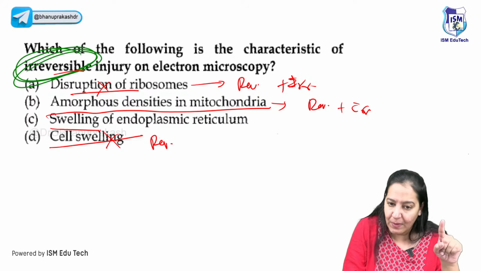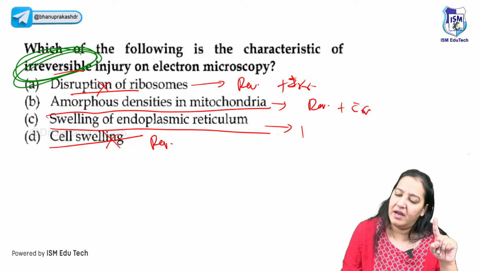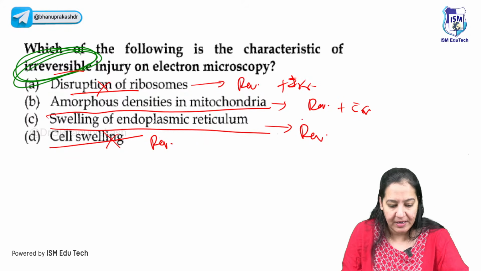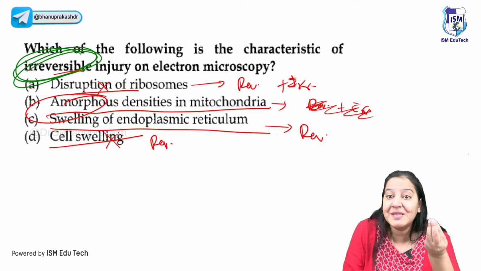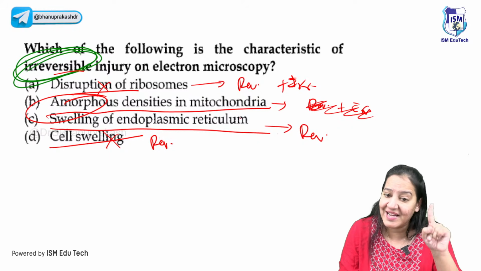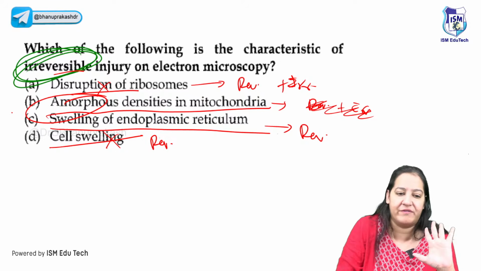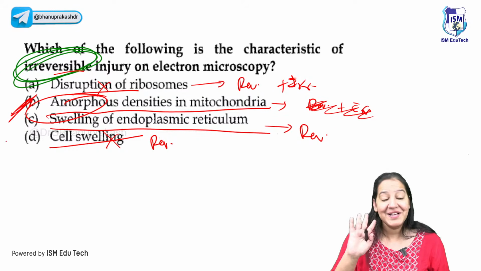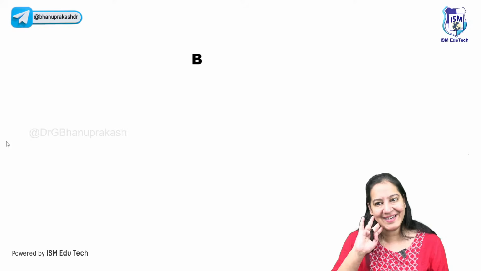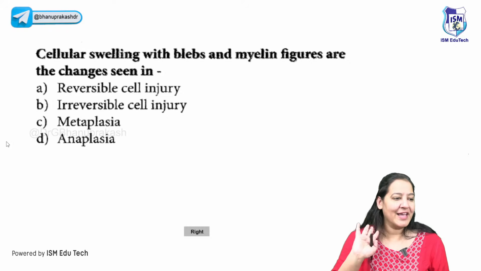I got confused. Swelling of the endoplasmic reticulum, again, it happens in reversible, not irreversible. But I'm sorry, this option, I guess this one, it's amorphous. Amorphous means large. So amorphous large densities occur in irreversible, not reversible. So I will go with B. Yes, you all are right. I got confused. So yes, the correct answer here is B. Done? Can we go ahead? Can you tell me the next question?